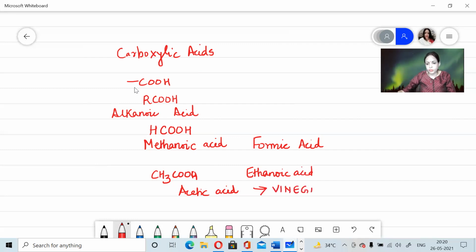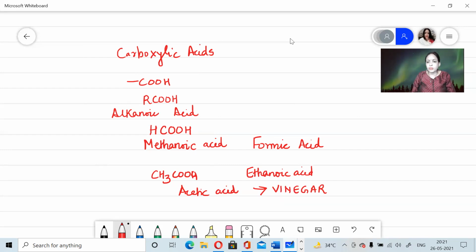All students, your parents, your relatives, everybody is very fond of Chinese food. And this acetic acid is nothing but vinegar, which is a very important component of the Chinese food ingredients. So this was something about carboxylic acids.